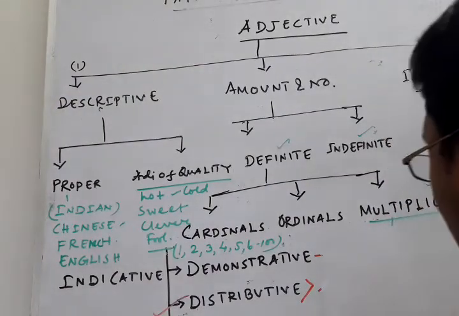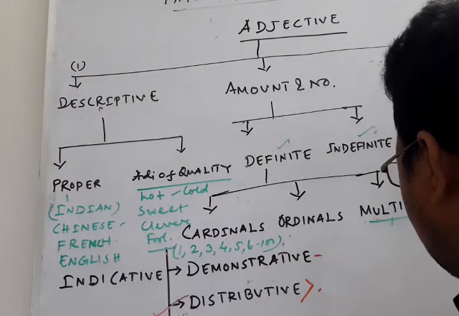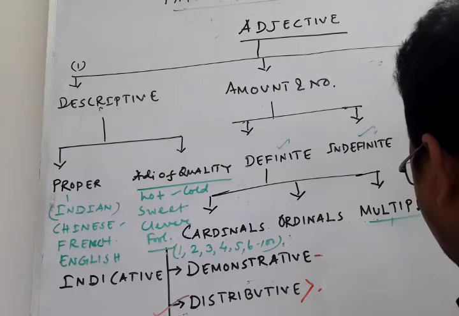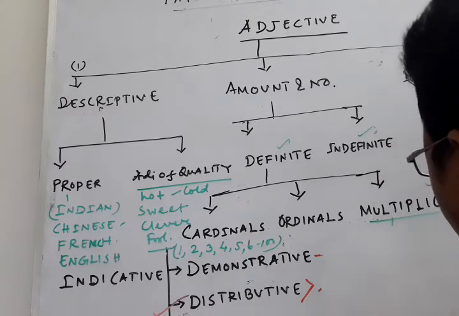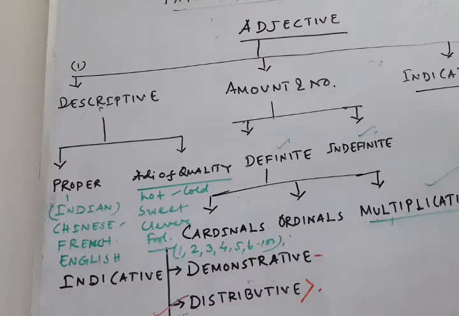You know, WH words. These WH words you have already learnt in the previous chapter of pronoun.